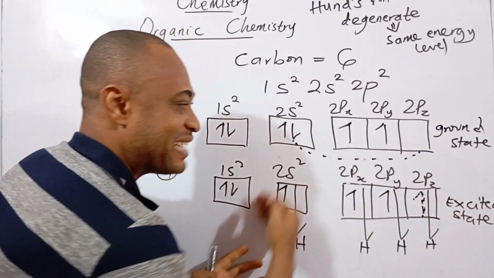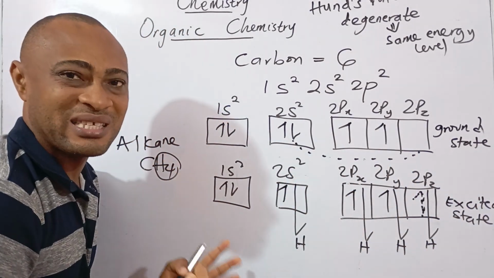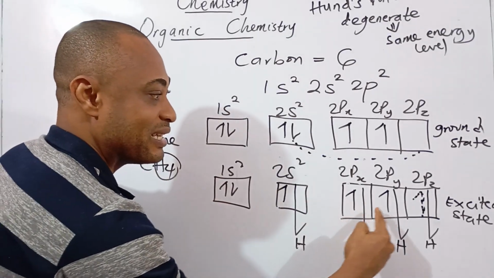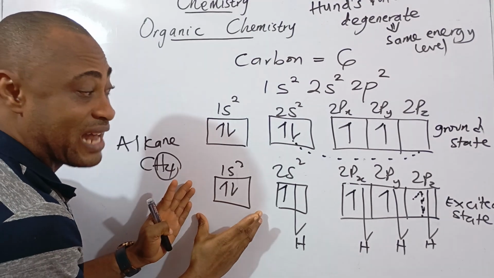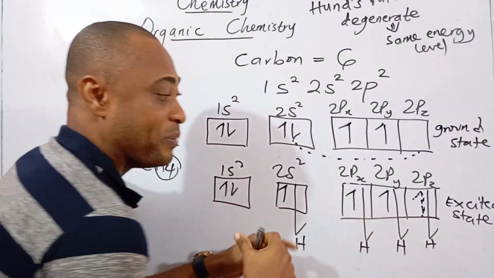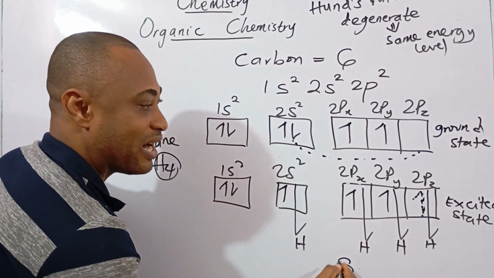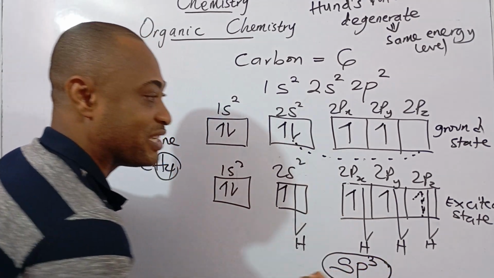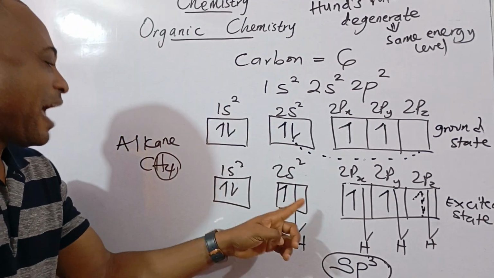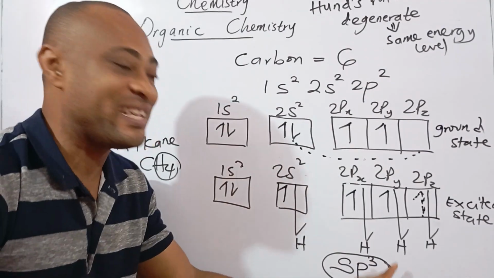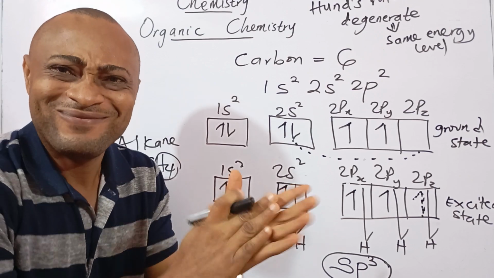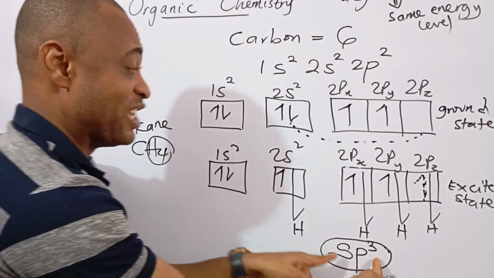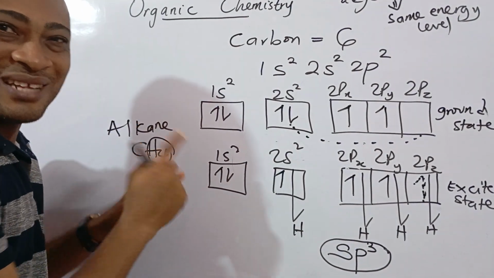Now, please, I ask you, my wonderful listeners, my intelligent students, I ask you this question. Please, in this excited state formation, how many orbitals are involved? Yes, you got that right. 4, right? This, and this. This was not involved in that. Only this s orbital and 3 orbitals. So how many? I have 1 s orbital and how many p orbitals? 3 p orbitals involved in the hybridization. And that is why they said the hybridization of alkane is what? sp3. Can I hear a round of applause for me? You got that. So that is how they came about sp3 for what? Alkanes. I hope you got that.